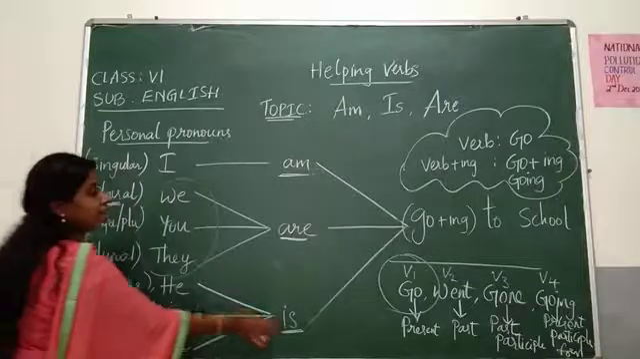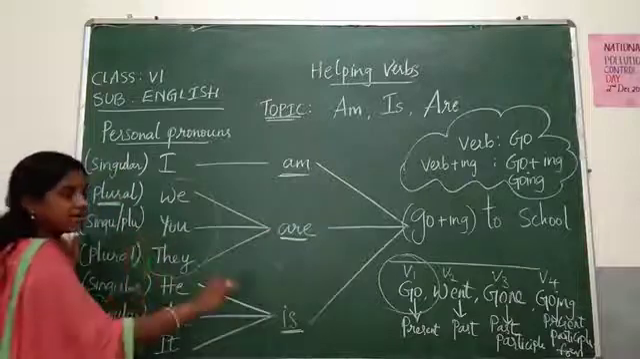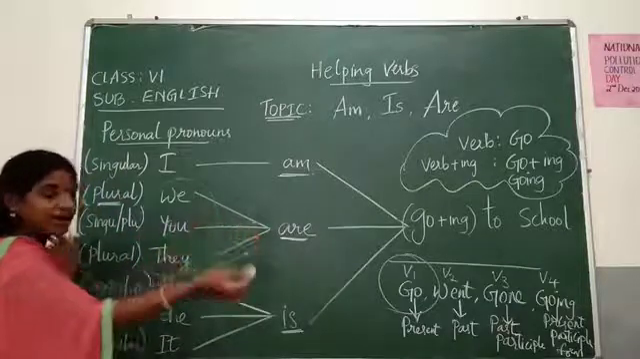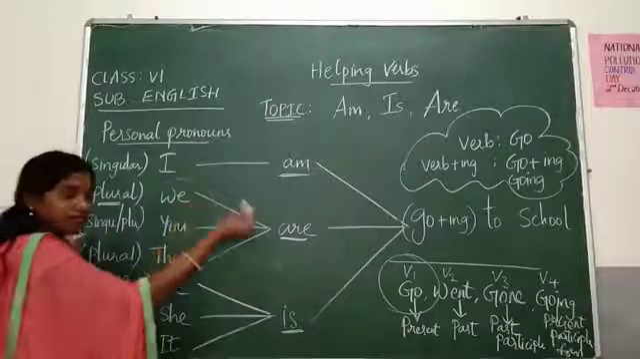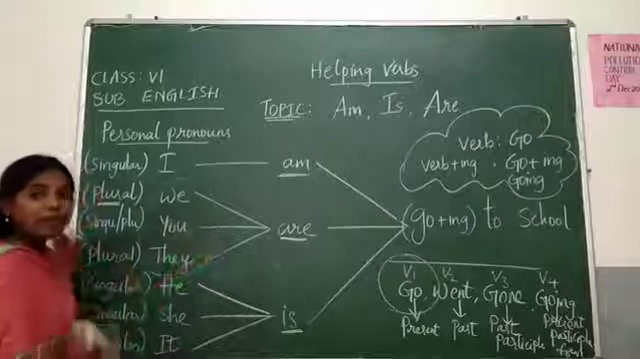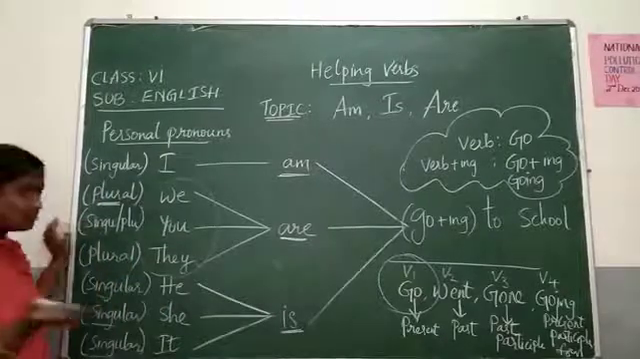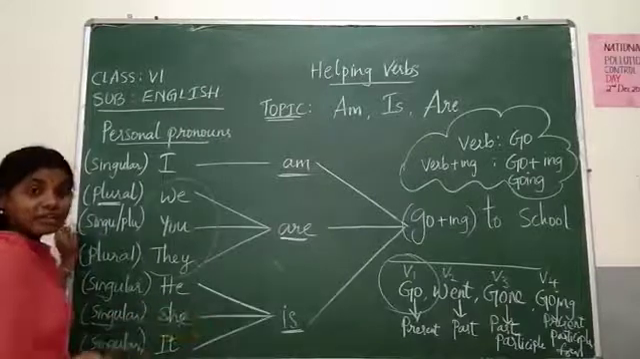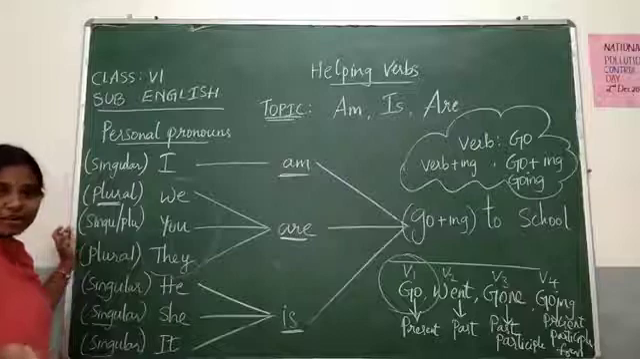Okay. He is going to school. She is going to school. Ante atanu school ki veltunnadu. Aame school ku veltundi. It is a working model. So you must have participated in science exhibition. So it is a working model. My project is a working model.